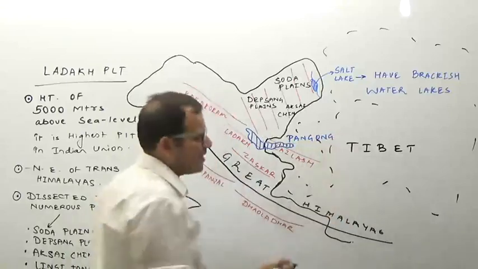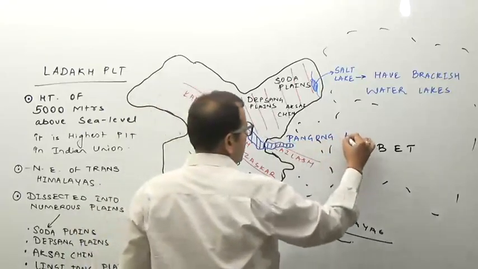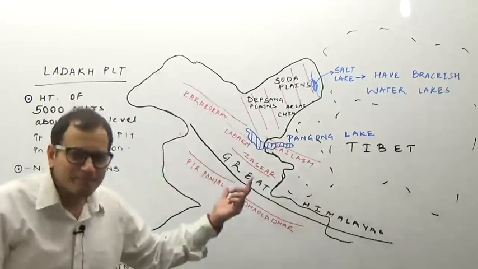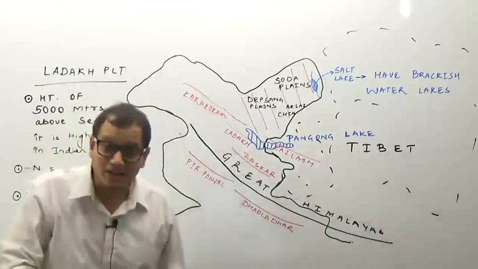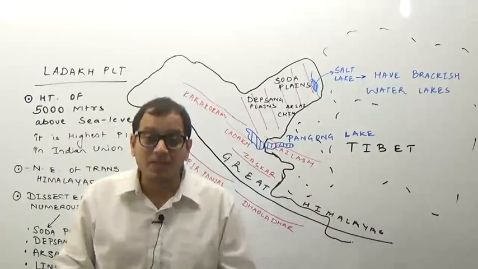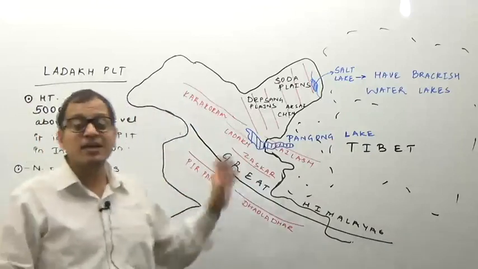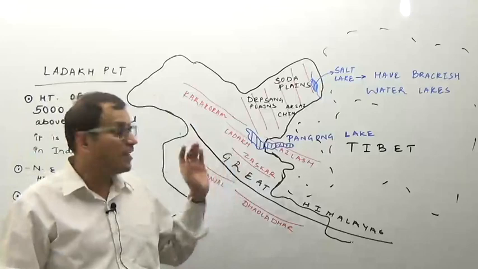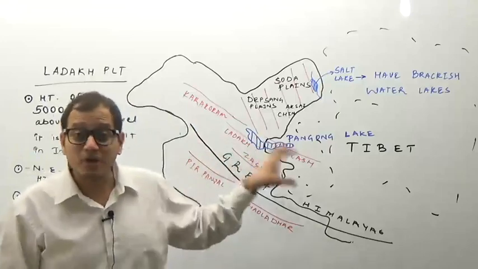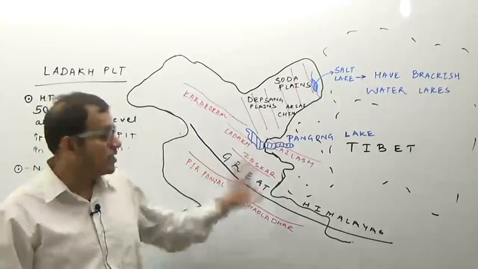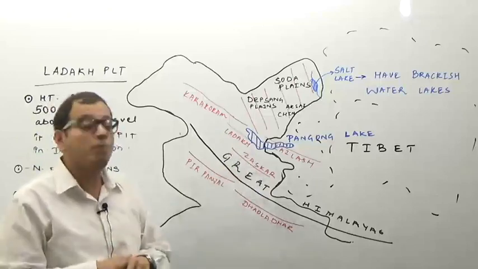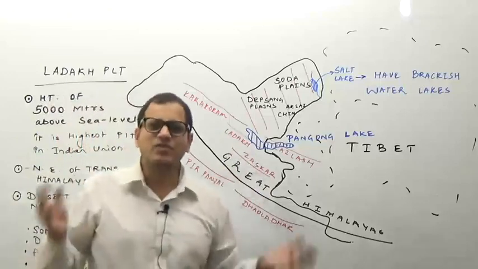Actually, So means lake, so it is known as Pangong Lake, or Pangong So. Now, by the map itself, you can see it is an international lake. In fact, it is an international wetland under the Ramsar Convention, the only wetland in the subcontinental region which is shared by 2 countries. It is known as Pangong So Lake, and you must have seen this lake.